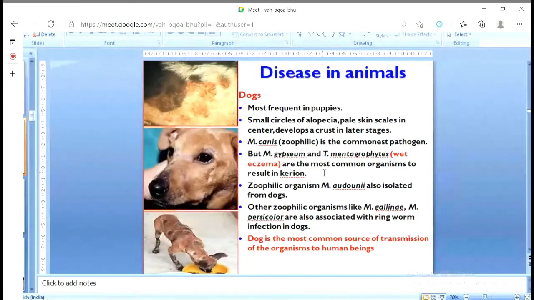In addition, Microsporum gypseum and Trichophyton mentagrophytes may also cause the disease. Dog is the most common source of transmission of the organism to human beings because we love pets. We used to be very close to dogs, so that's why the dog is the most common spreader of the disease to humans.